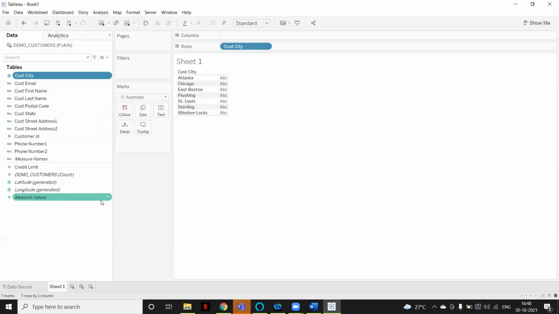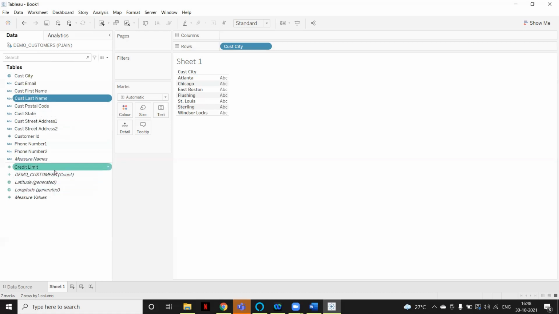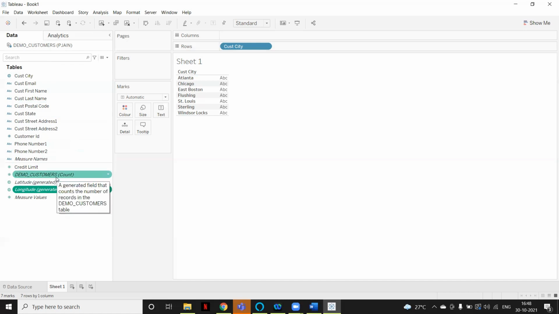If you see this line, here you can see one line is coming with above the credit limit. Above this line, everything is coming in blue. If you hover on any column, it is coming in blue. But when you hover below this line, it is coming in green. So everything above this line is called dimensions, and whatever is coming below it are the measures.